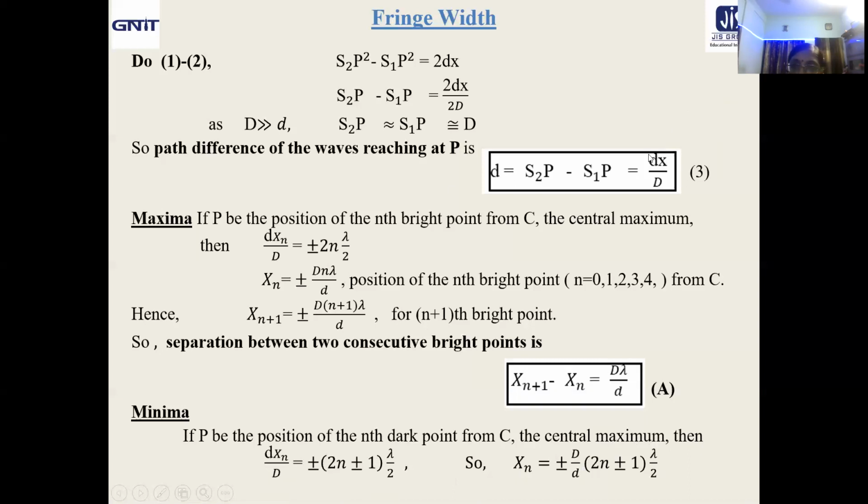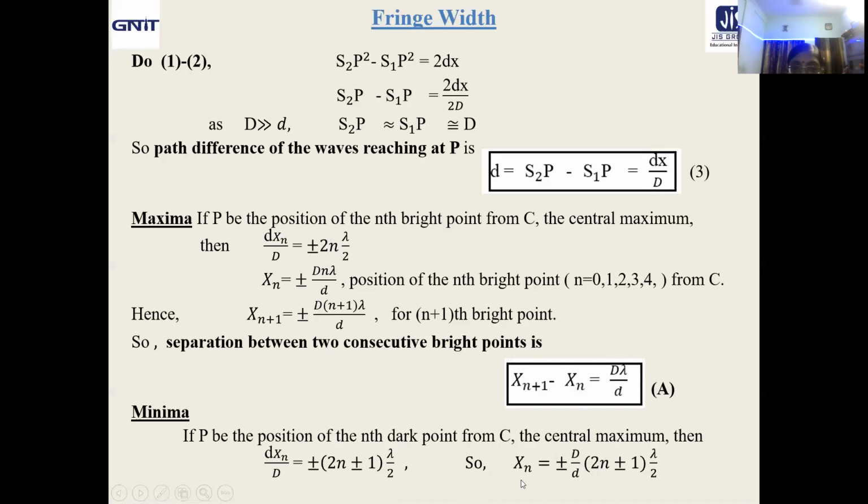Previously it was dx_n by D equal to plus minus 2n plus minus 1 lambda by 2, in place of the previous one, 2n lambda by 2, because you are considering P to be the position of the nth dark point from C. So what about x_n?